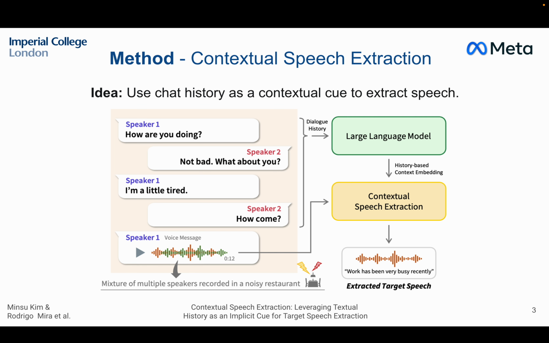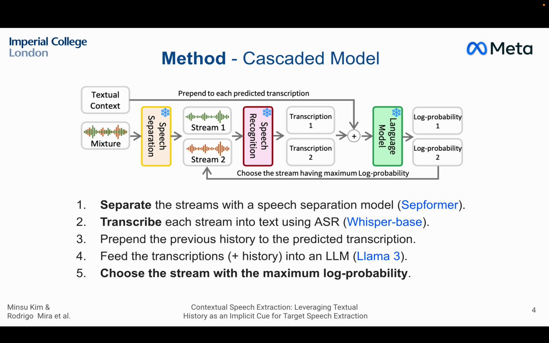As a human, we understand not only because I know what the other speaker sounds like, but also because I understand the context of the conversation, that "work has been very busy recently" is an appropriate response and the others are not. So the idea is, could we use this kind of intuition to make an automatic speech extractor based on this dialogue history? And the rough idea was to feed that into a large language model and to use that context embedding to do speech extraction. So the way that we handled this in practice was via a very naive approach to see if this was even viable.